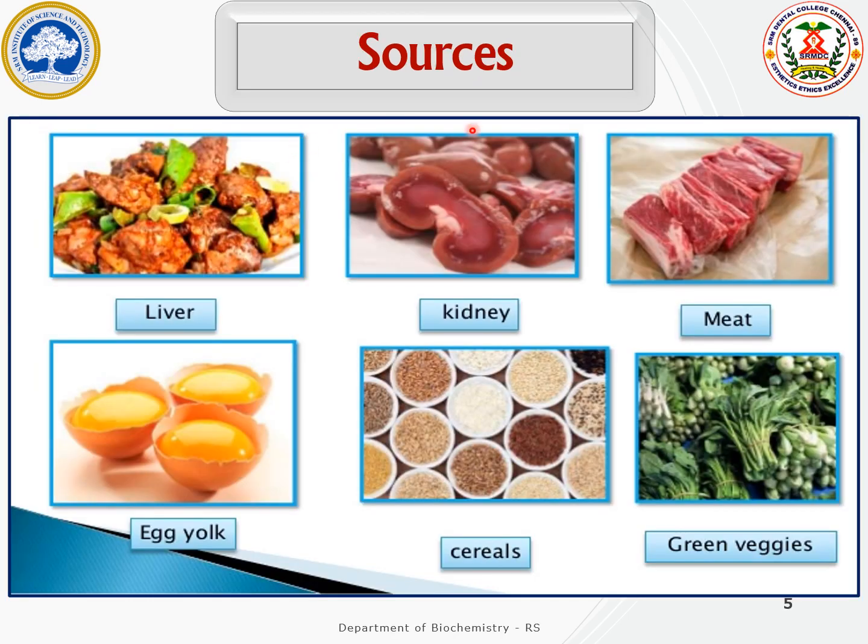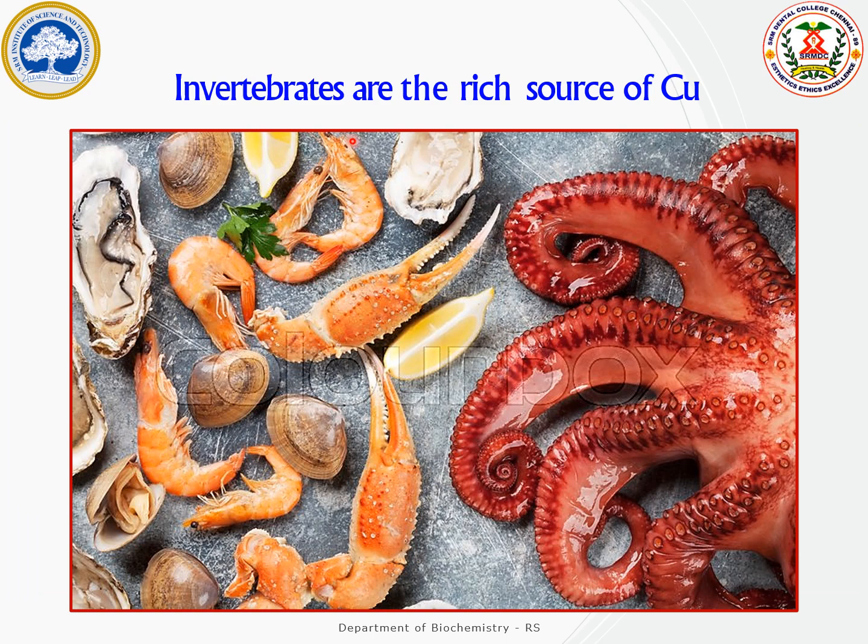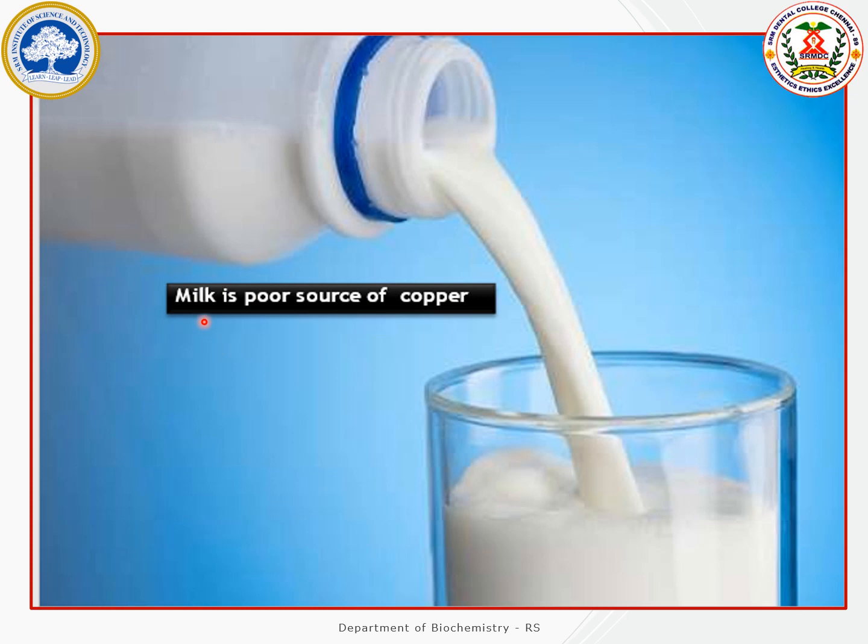Let us discuss the sources of copper. So this slide shows the wide distribution of copper in plant and animal sources. The liver, kidney, meat and egg yolk contain the highest concentration of copper. Also the cereals and green vegetables are found to have copper. The invertebrates are the richest source of copper. Example, octopus, crab, prawns, shellfish. So these are all the various invertebrates which have the highest concentration of copper. Milk is a poor source of copper as shown in the slide.